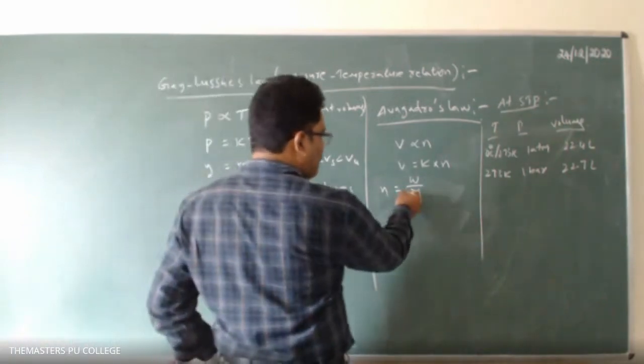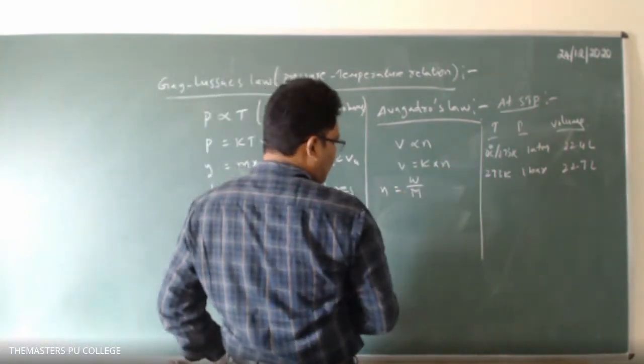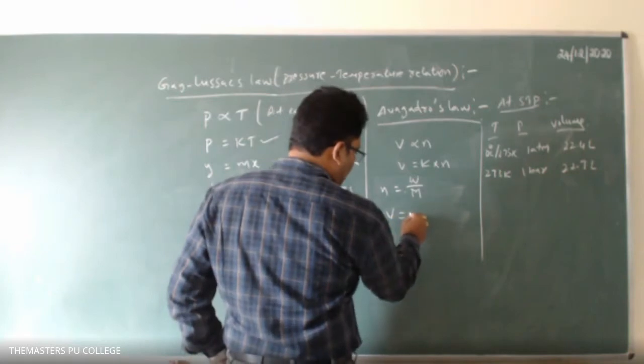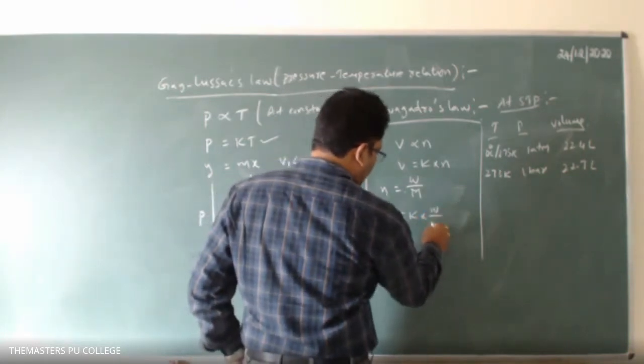So substitute this value in the equation. Then what do you get? V equals K into W by M.